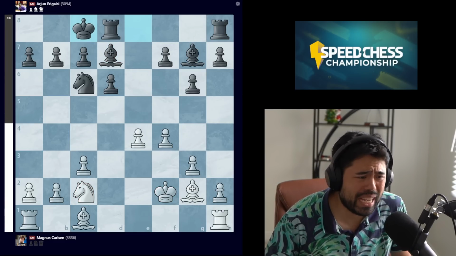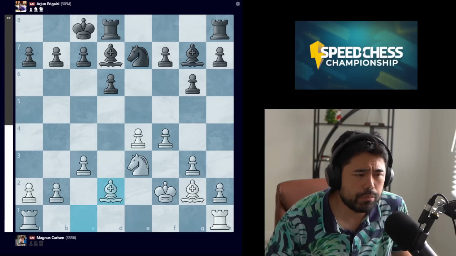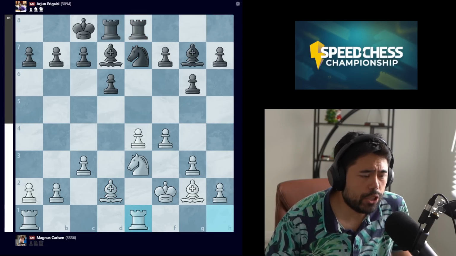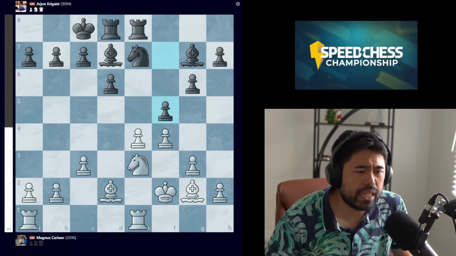Now we have knight c2, castles, knight e3, knight to e7, bishop d2, and we get the move rook h e8. Here Magnus plays rook h to e1, and we get this move f5.